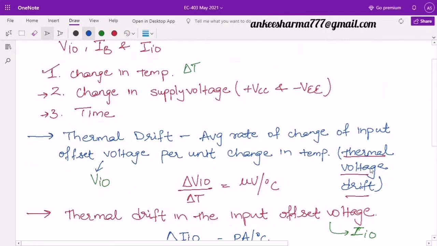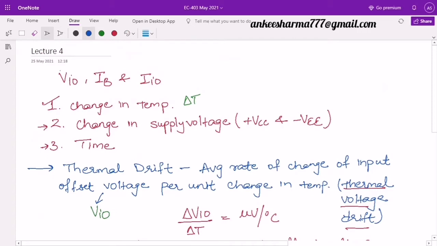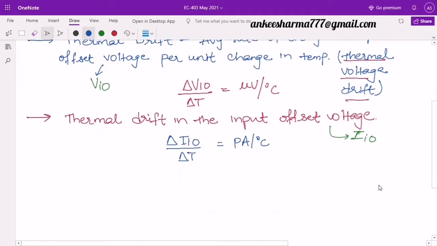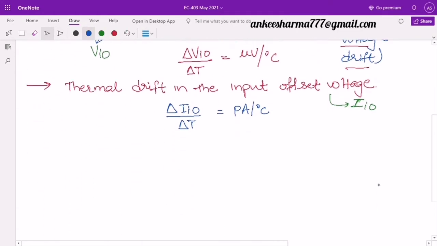Similarly, the third one is, we have considered this IIO, third one is the IB. So this is the input bias current. So third I will say thermal drift in the input bias current.